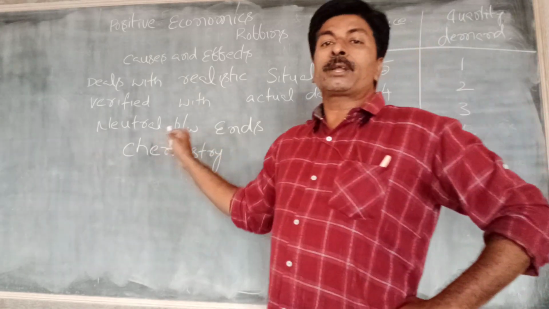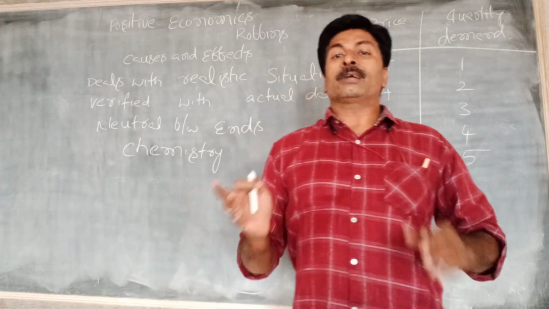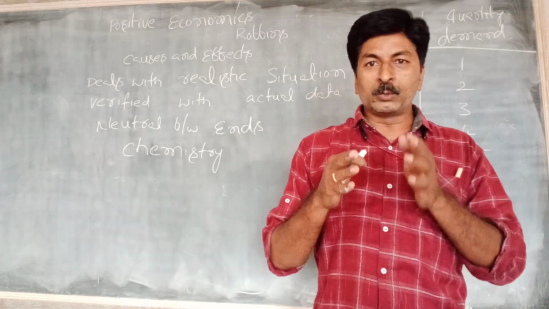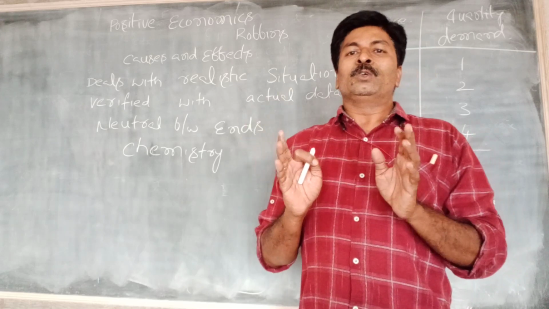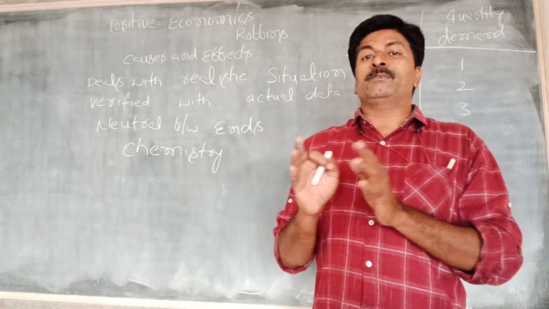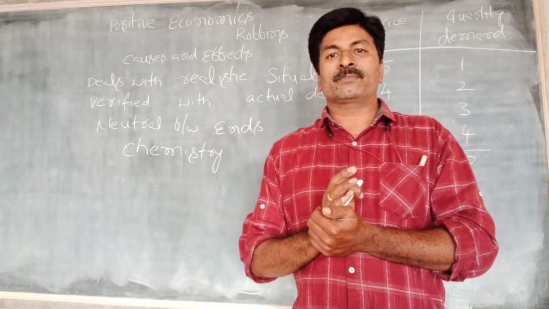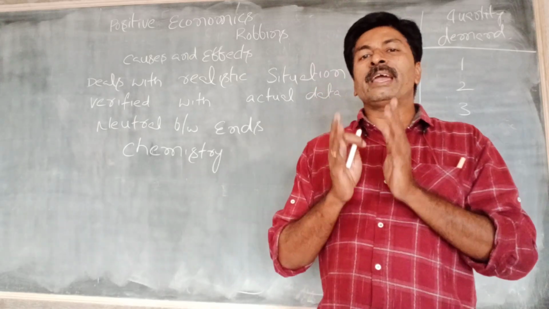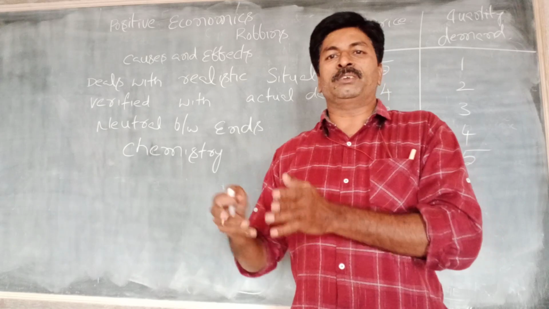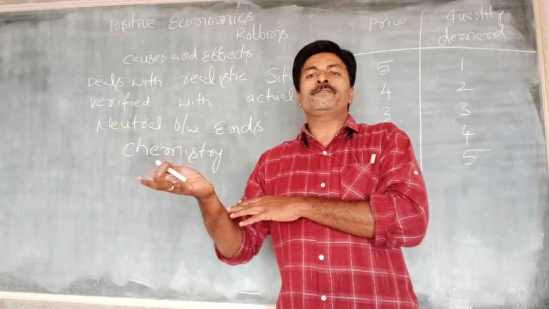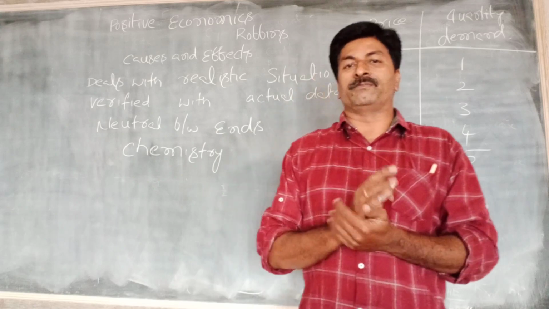Again, it is neutral between ends. That means Robbins explained that economics is always neutral between ends. Economics never explains whether something is good or bad. Why? Because in our society, a few goods can promote welfare and a few goods can destroy welfare.